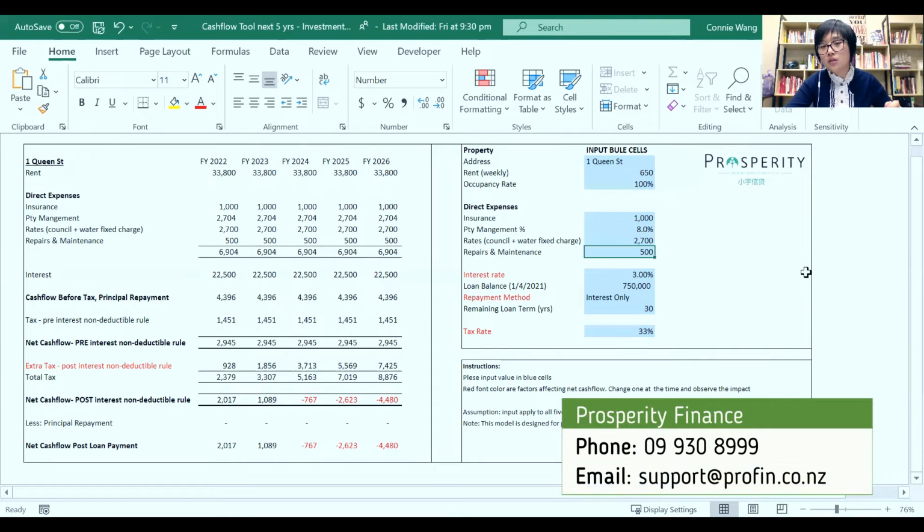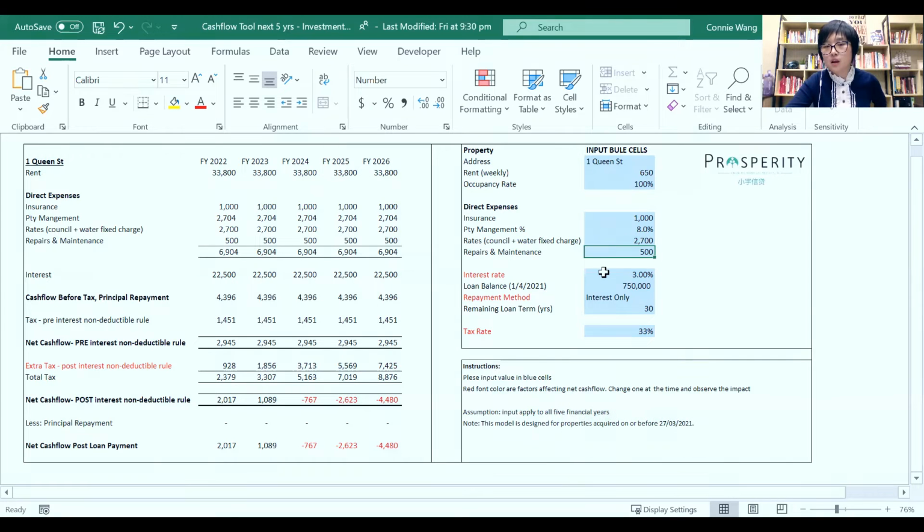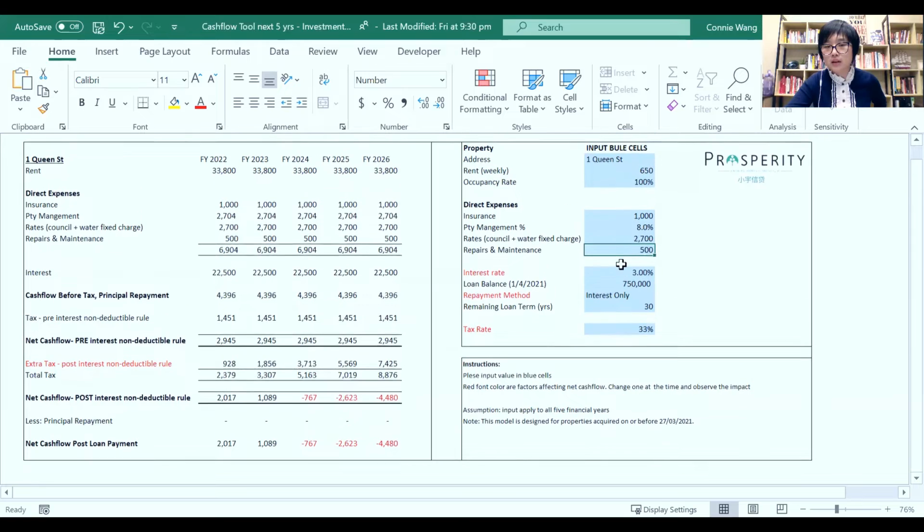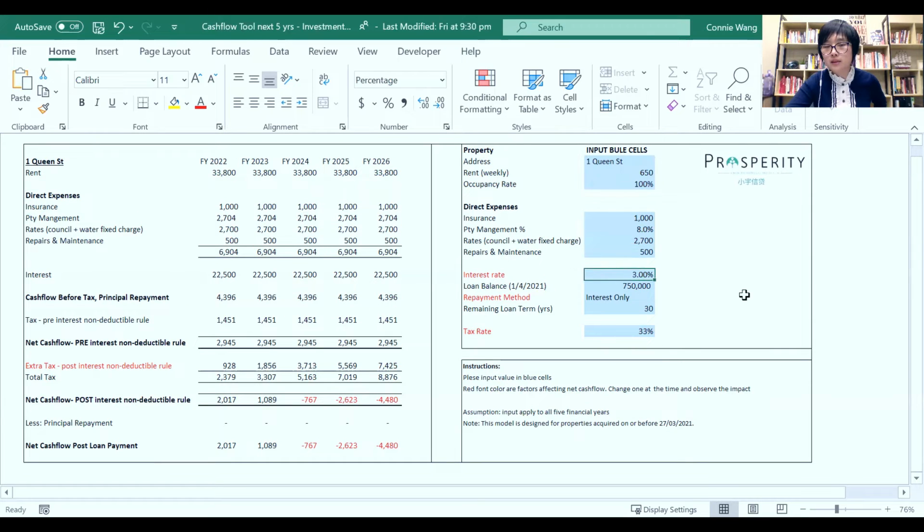Now I also allow some maintenance costs. It depends on your property, whether it's relatively new or a bit outdated. So you can put whatever you believe the maintenance cost for your property will be. Now the next section is about your loan details. Here I made an assumption about my loan interest rates. Most people are on low interest rates, some even less than 3%.